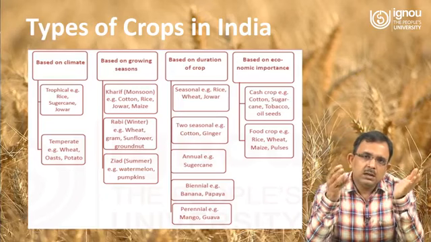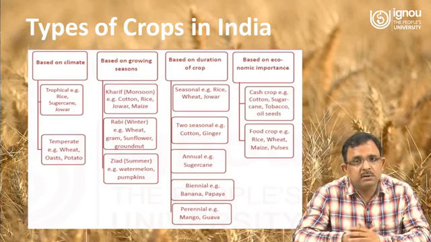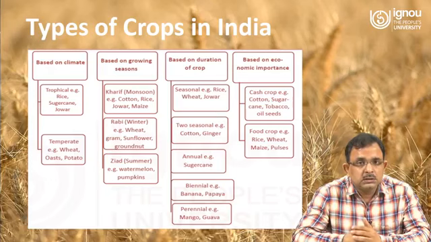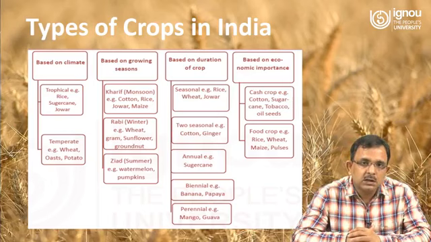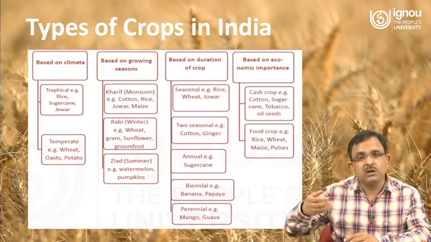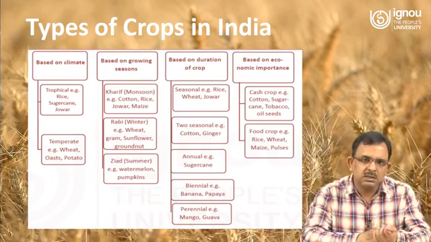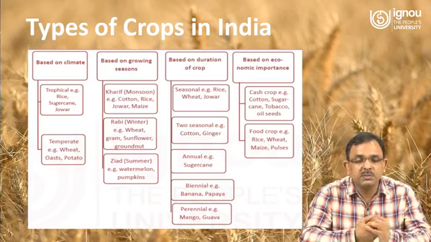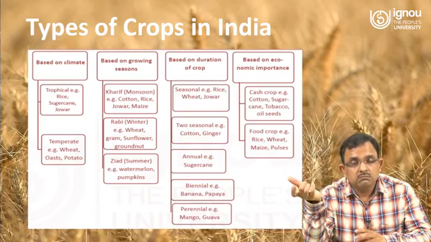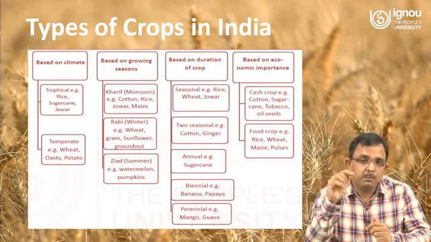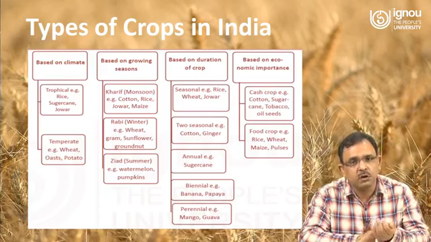Then there can be a classification on the basis of duration of the crop. Seasonal crops are rice, wheat, jowar. Then there could be two-seasonal crops like cotton, ginger. Then there are annual crops, which you can produce only once, like sugarcane, because it requires nine to ten months. Then biennial crops: in one year the product will come, in one year it may not. So banana, papaya are there. Then perennials are mango, guava. So many types of crops are there.